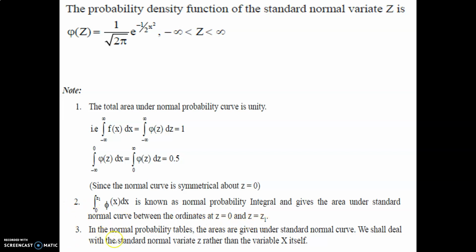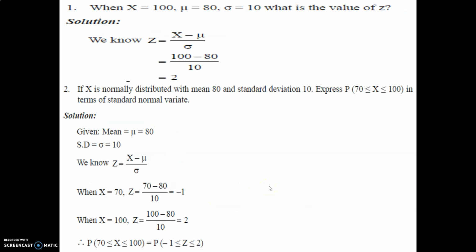In the normal probability distribution, the table values give the areas under the standard normal curve. We shall deal with the standard normal variate z rather than the variable x itself. The z-score is important in this chapter, that is, the normal distribution.